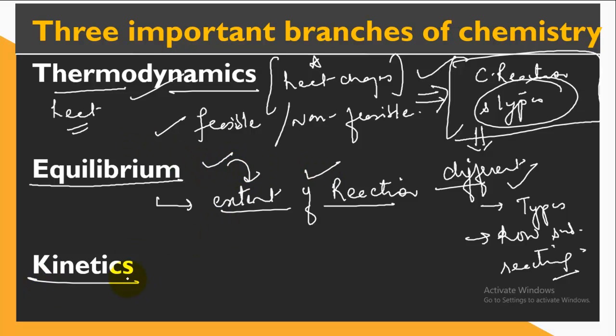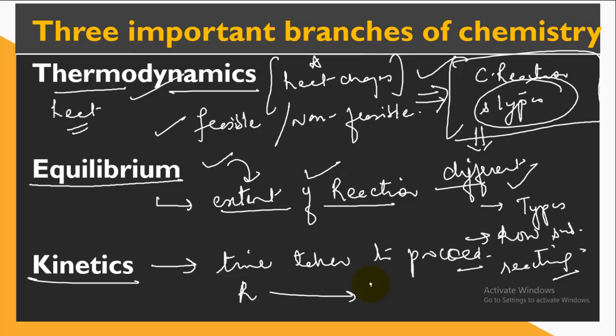The third branch is kinetics. Kinetics, which we are studying in this part 1, gives us the information about the time taken by a reaction to proceed. That is, the process of converting the reactants to products requires a certain time, and that time is actually revealed by chemical kinetics.